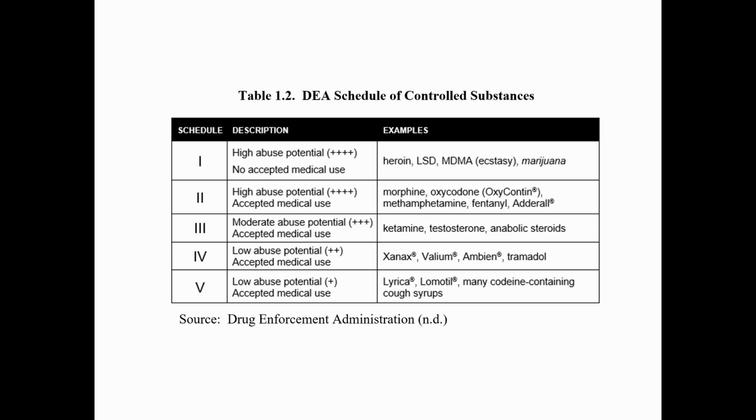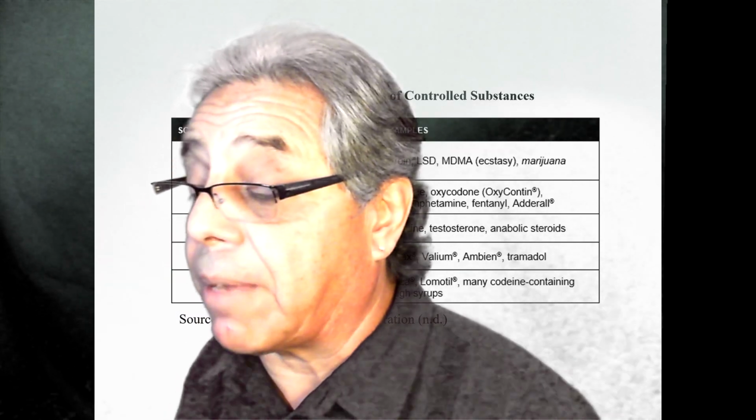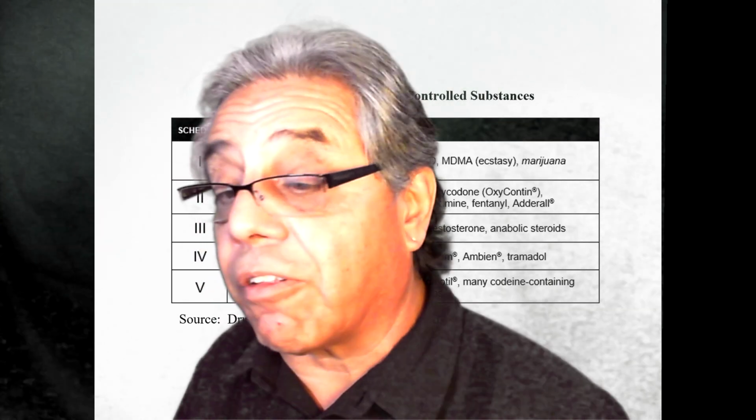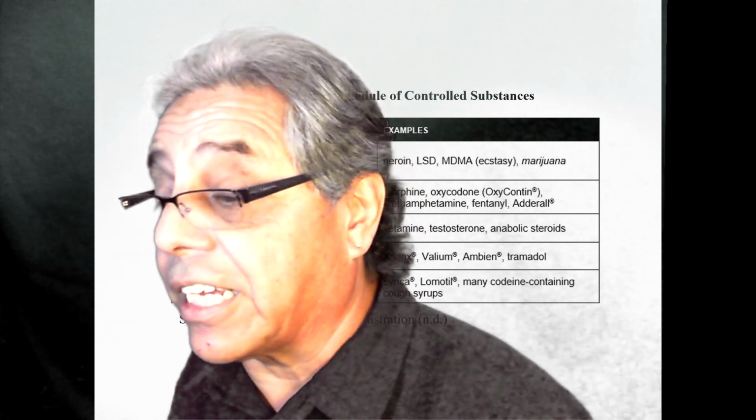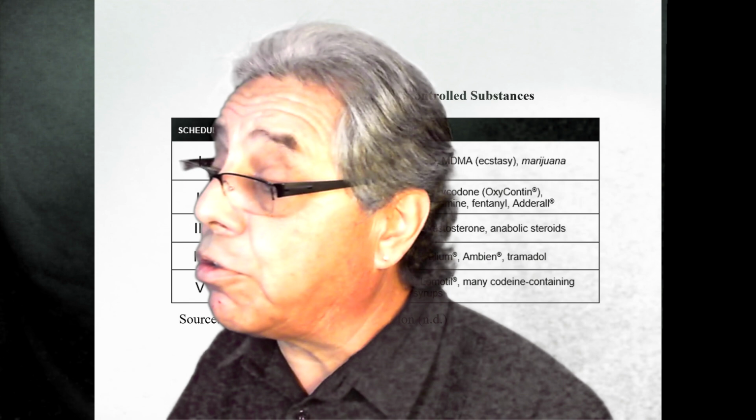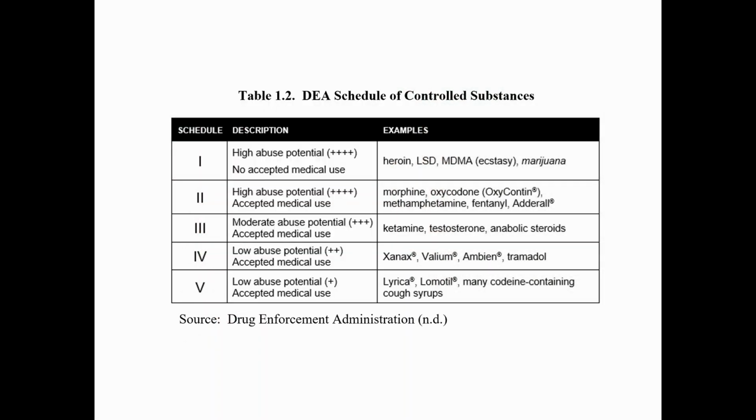From Schedule 1, which says that there is a high abuse potential and no accepted medical use, all the way down to Schedule 5, which says that there's a low potential for abuse of this particular chemical and there's a very highly accepted medical use. And levels 2, 3, and 4 are variations, that is, degrees of potential abuse and the amount of potential addiction.